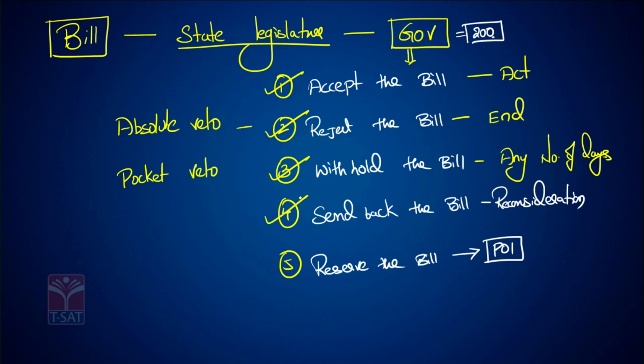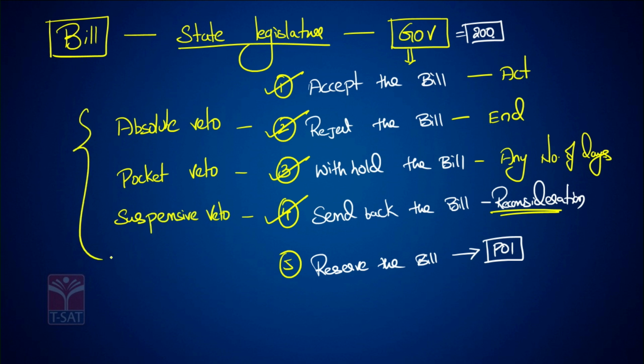The governor can send back the bill for reconsideration, but when the reconsidered bill is again back to the governor, what does the governor have to do? The governor has to pass the bill, has to accept the bill. And this power of the governor is called suspensive veto.